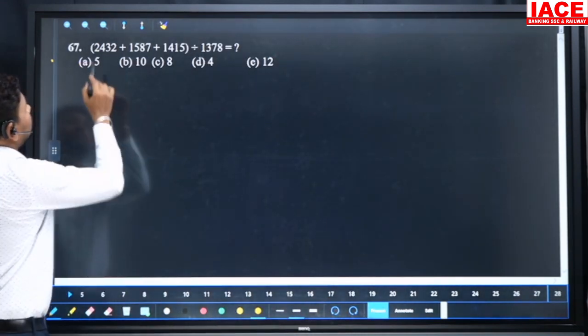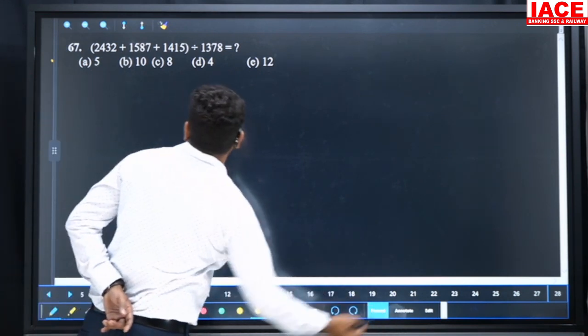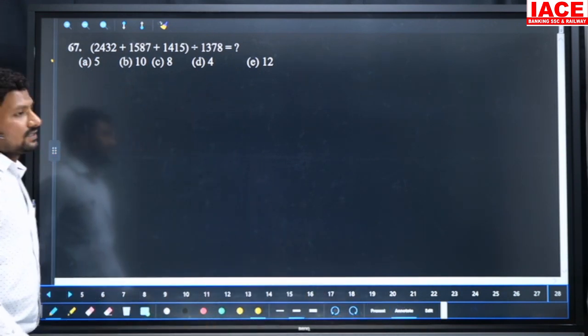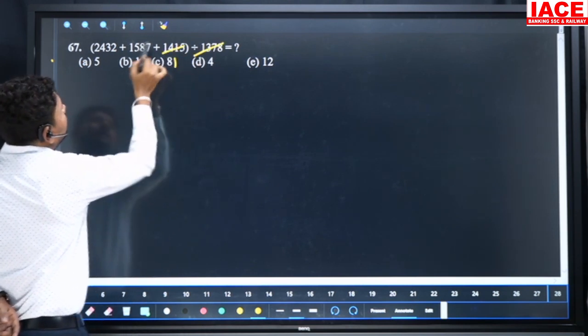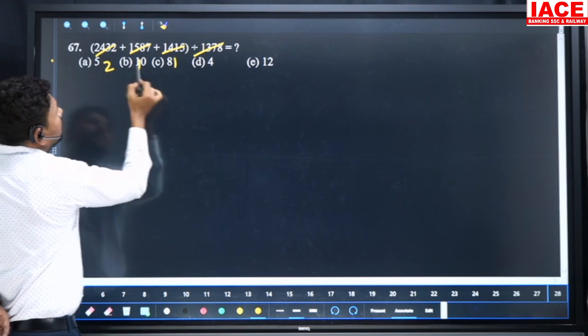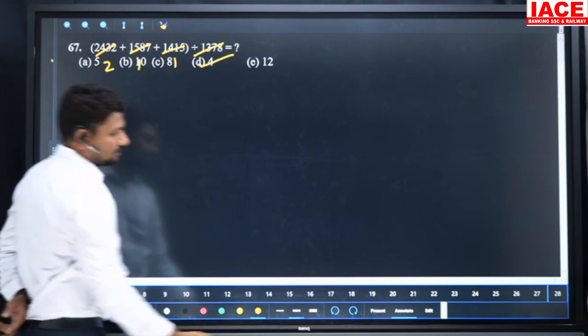Next, 2432 plus 1587 plus 1415 divided by 1378, and calculate approximately. It is a one time, and it is also one time, and it is a two time. 2 plus 1, our option is 4.